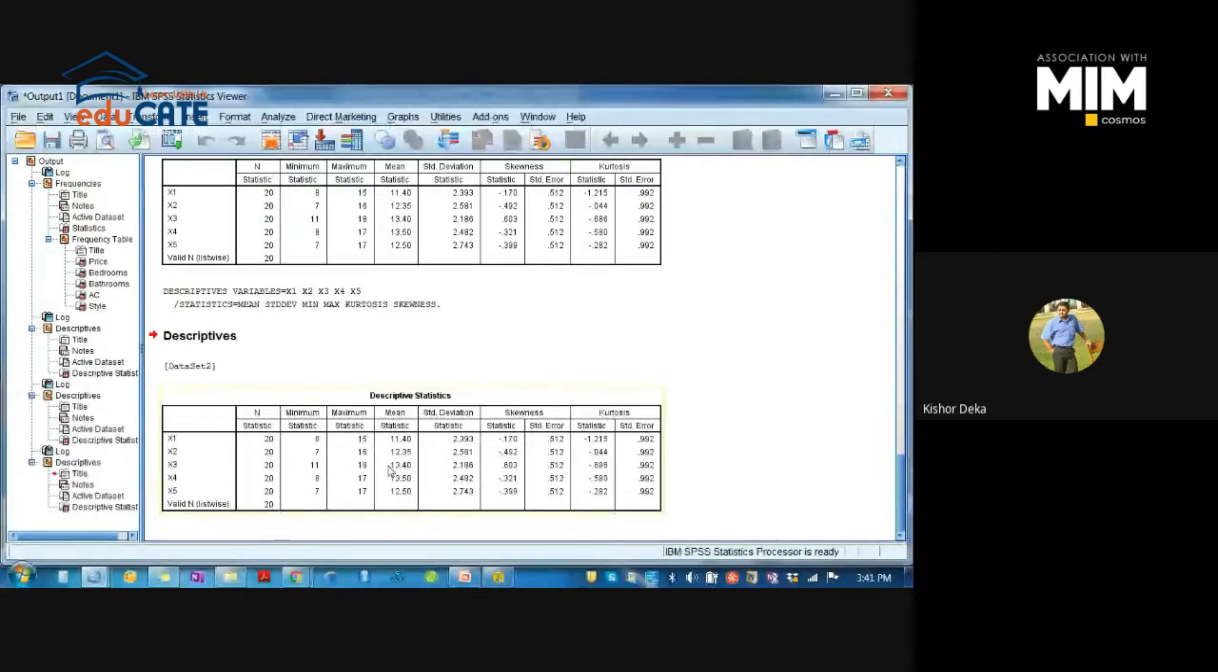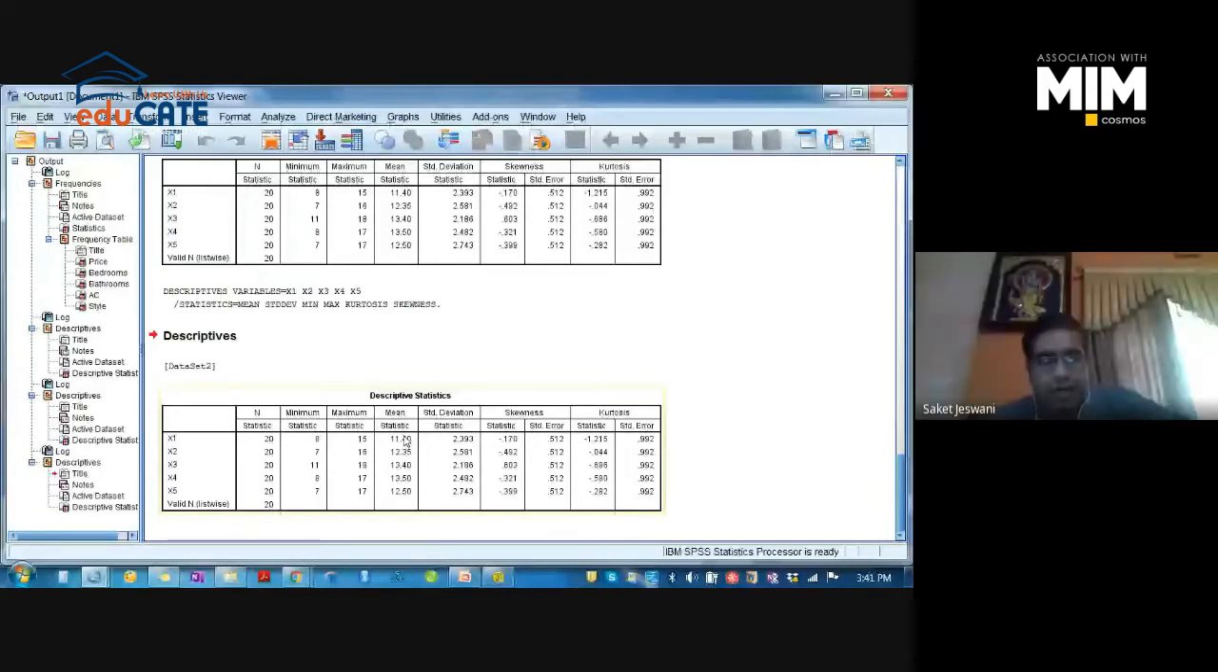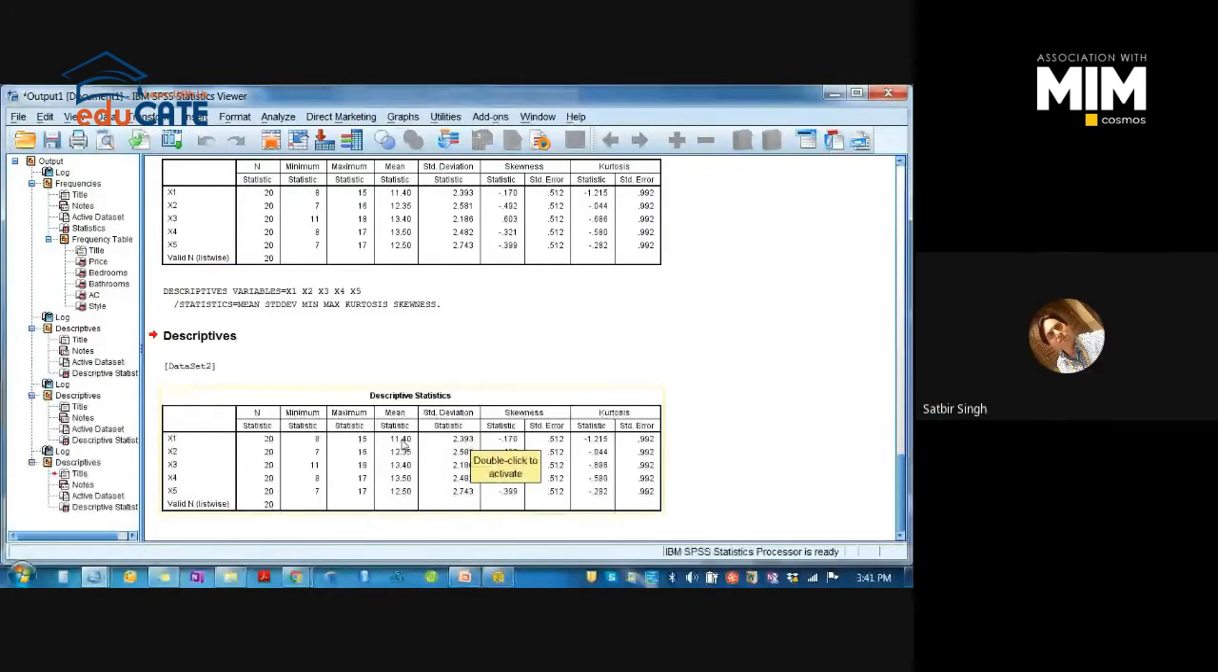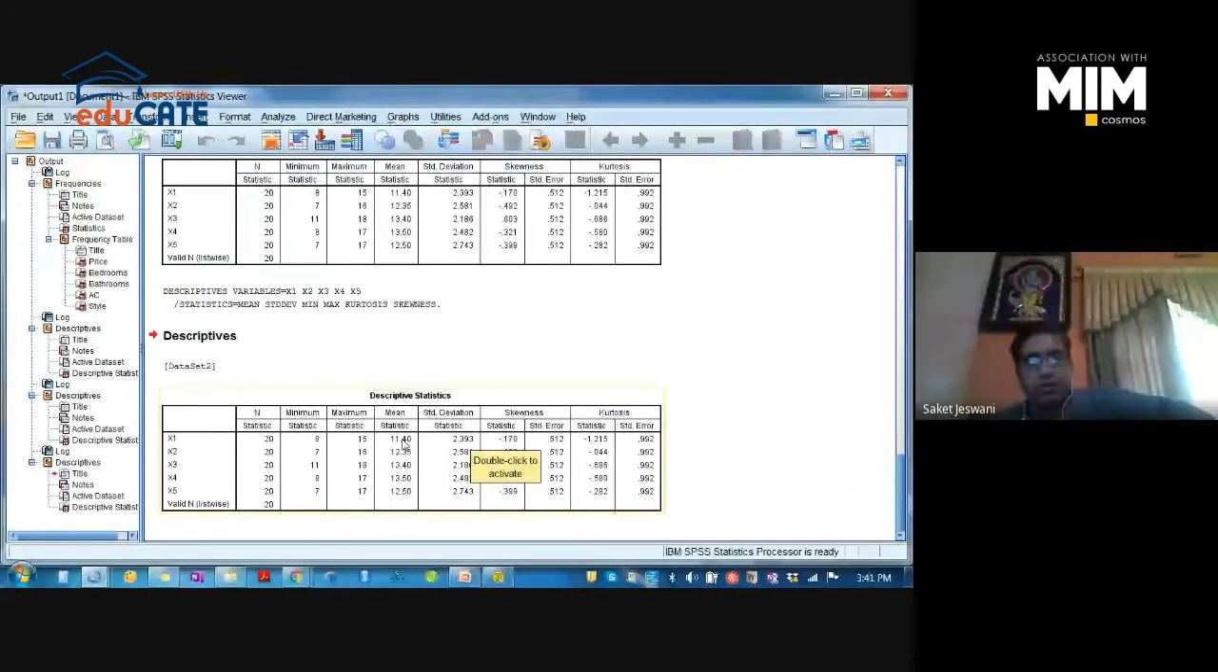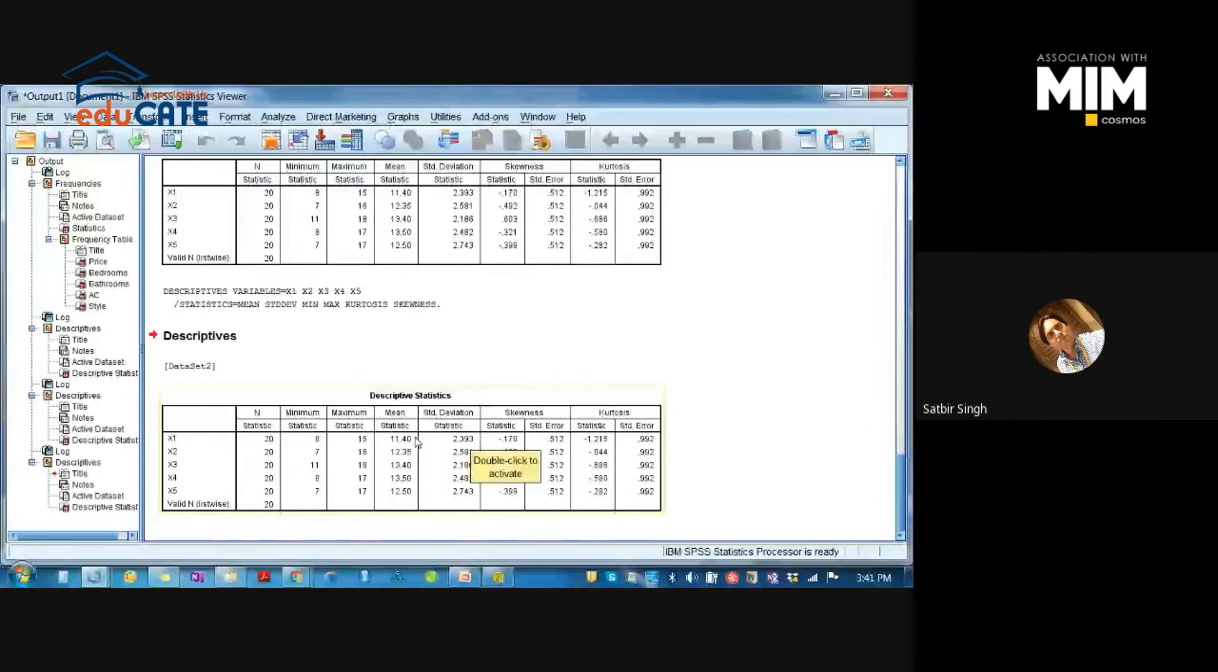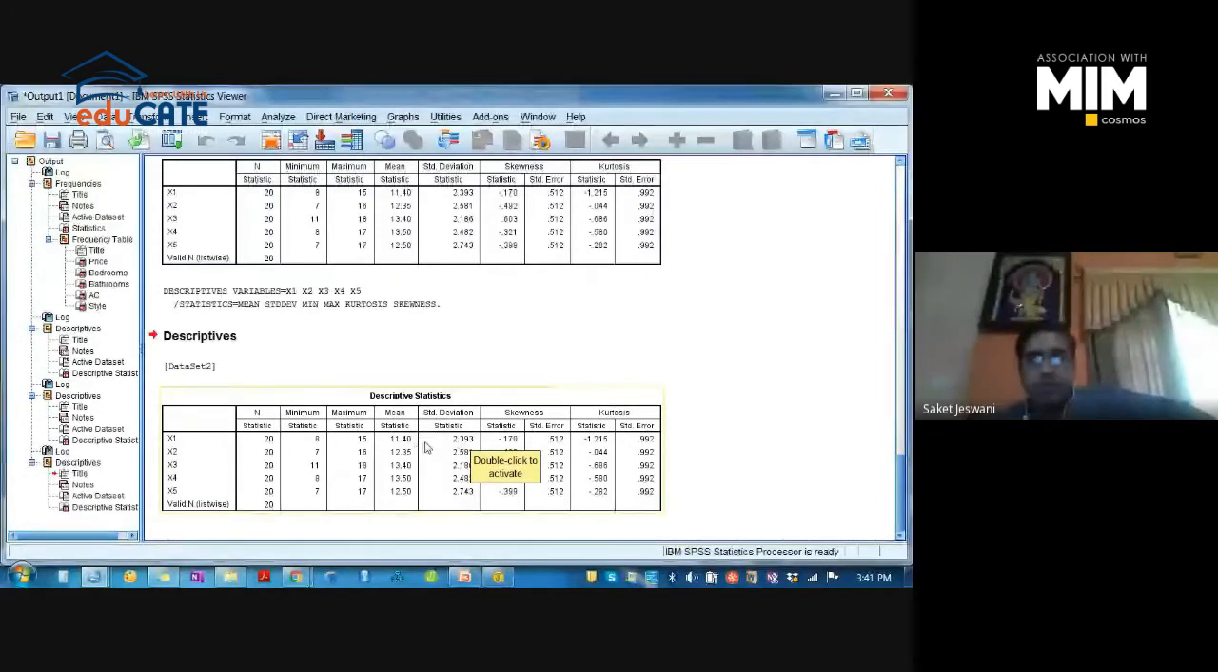This is the mean values for each variable. This is the standard deviation for each variable. It means the values are deviating to the extent of 2.39 from the mean, which is too high. Skewness and kurtosis.